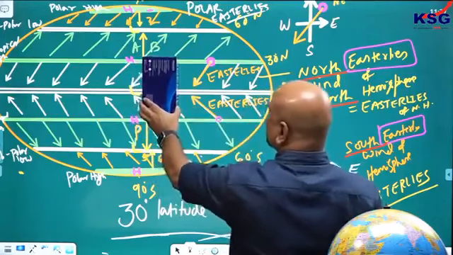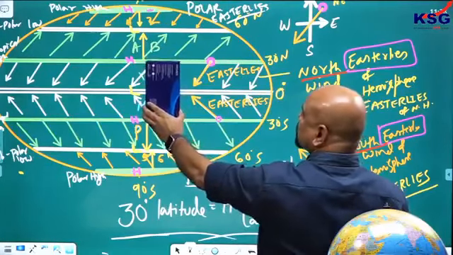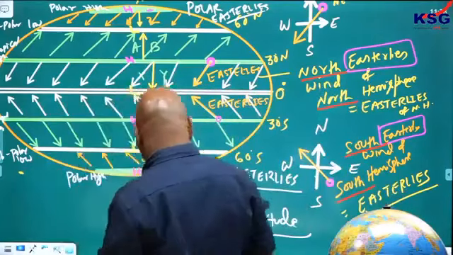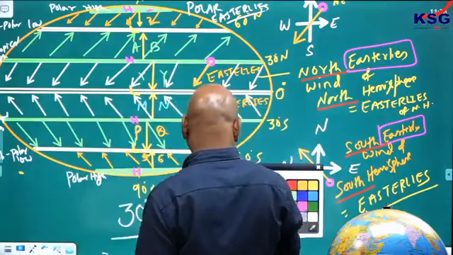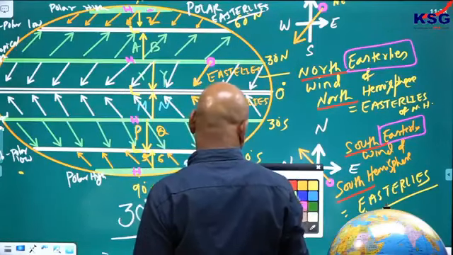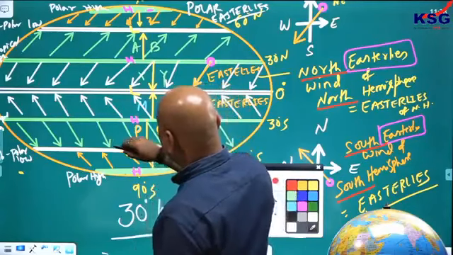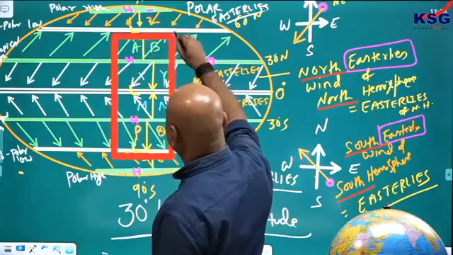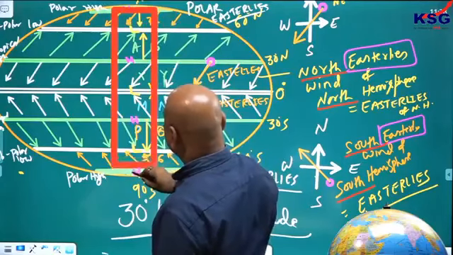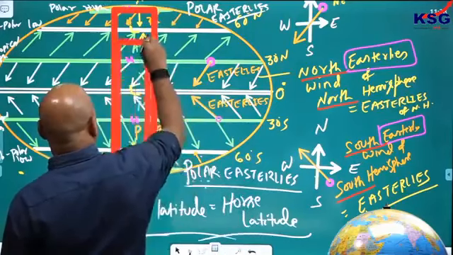Now you tell me in this continent which part will have more impact of the easterlies? बताओ. Let me draw this. बोलो which part of the continent will have more impact? Let us say here is a continent, okay. ये एक कॉन्टिनेंट है.